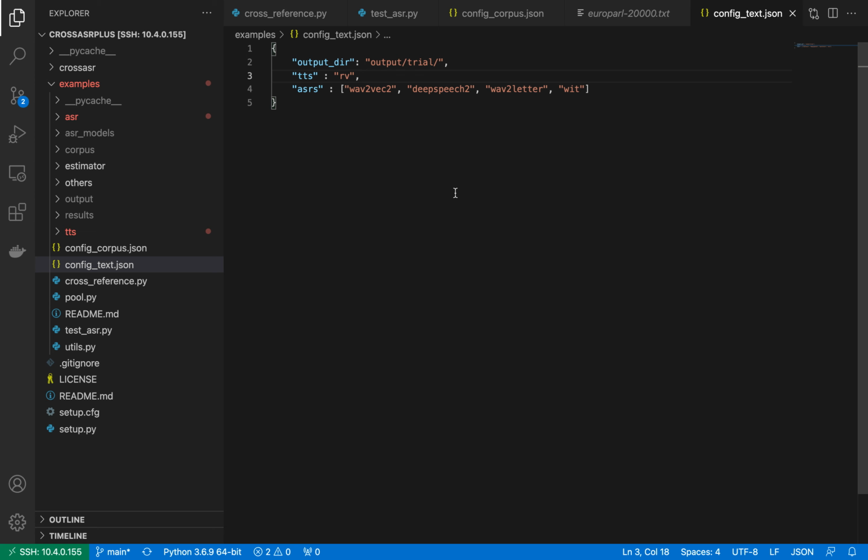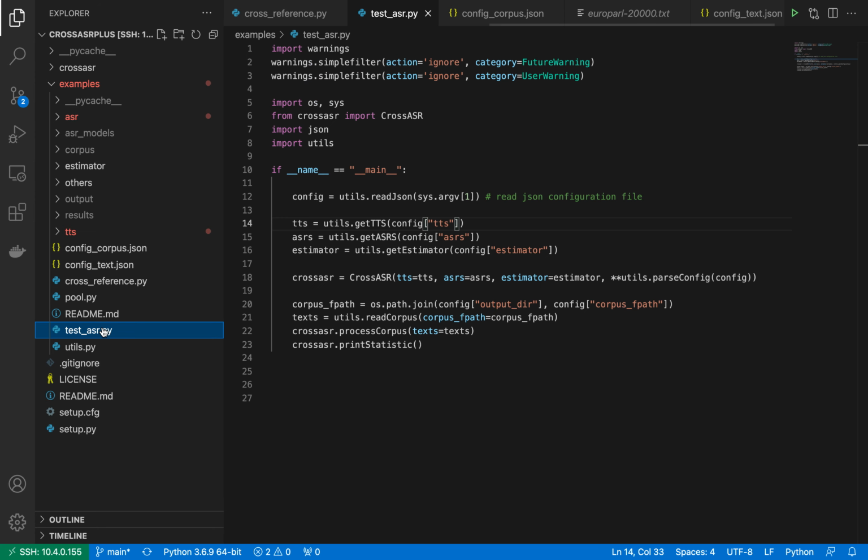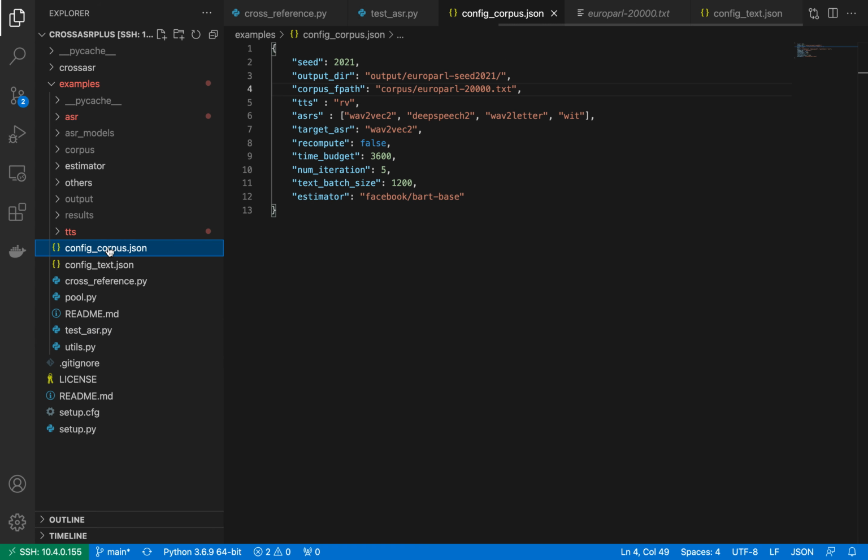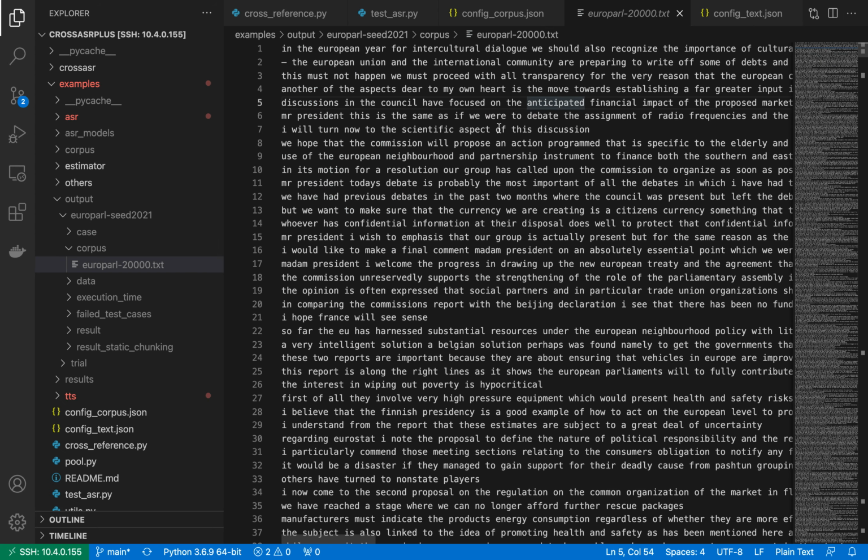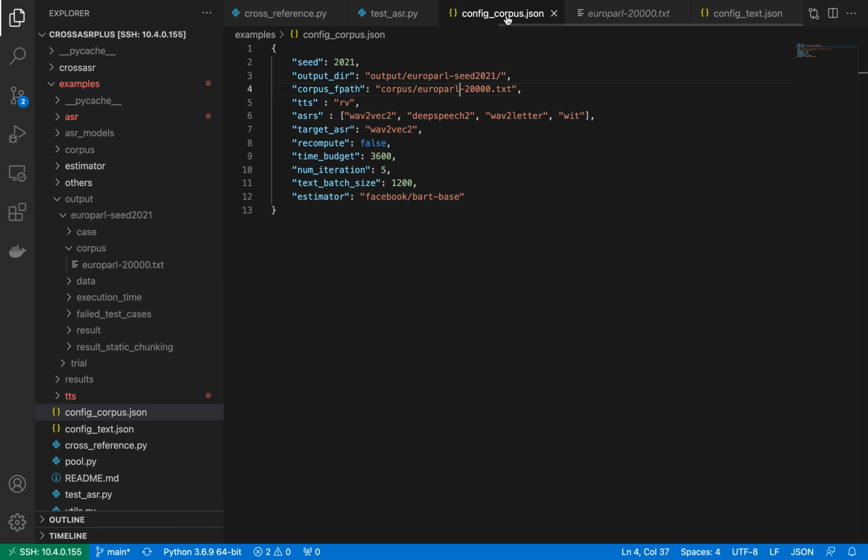Next, we go to the example of running using a corpus. This is the test ASRs file. It will load the config corpus, which uses the Europarl corpus. This is the corpus: a list of texts, and each line is a sentence.